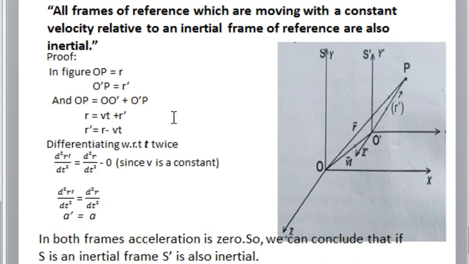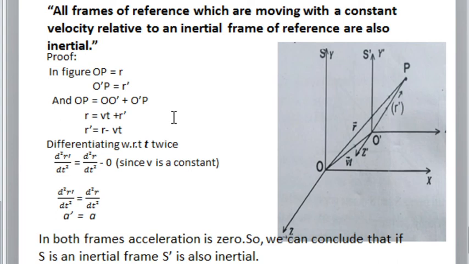From this position vector, I have to find the acceleration. Why am I finding the acceleration? If the acceleration is equal to 0, then I can prove that this second frame S dash is also inertial. I know that the first frame S is inertial, so for the S frame, a is equal to 0. If a dash is equal to 0, then I can prove that this frame is also inertial.